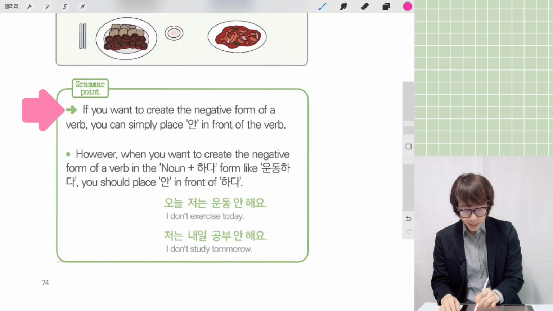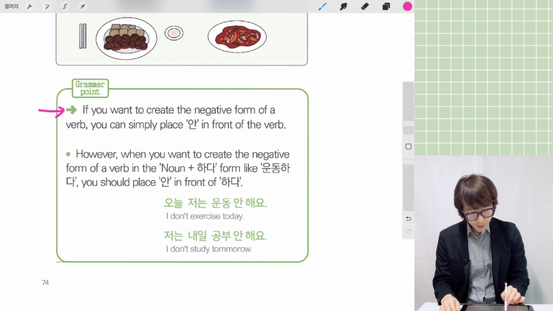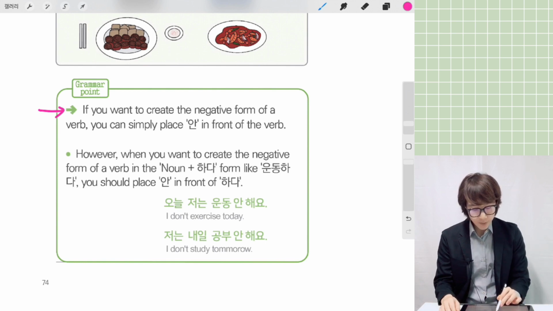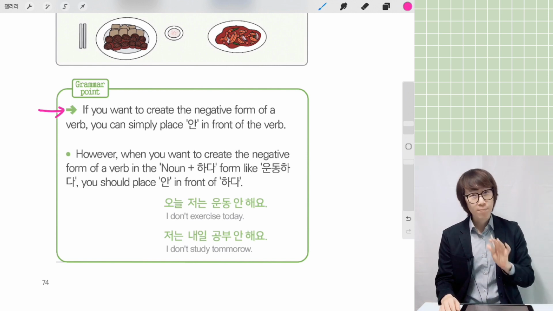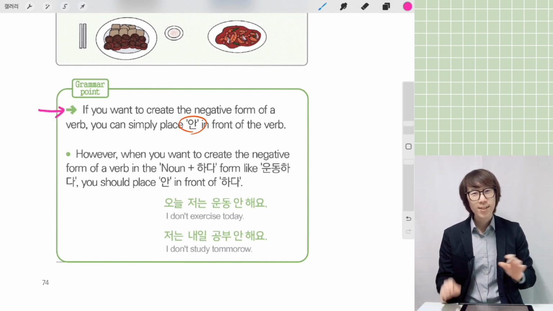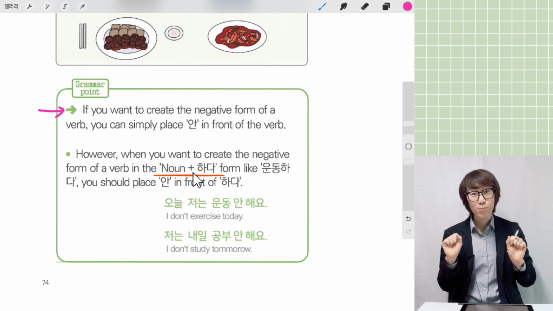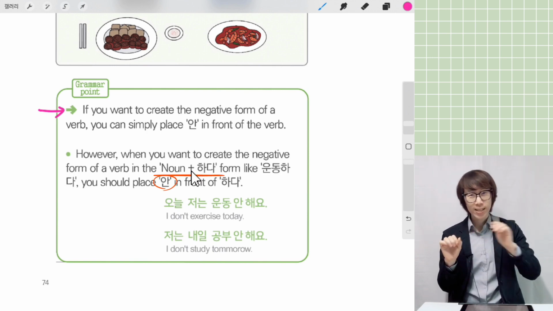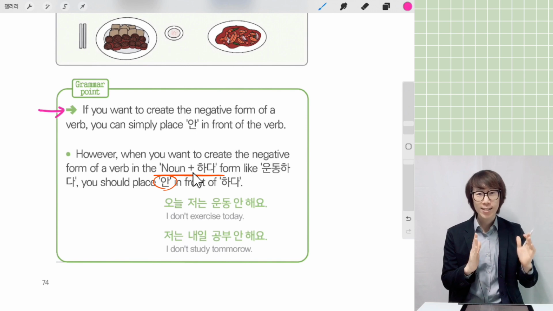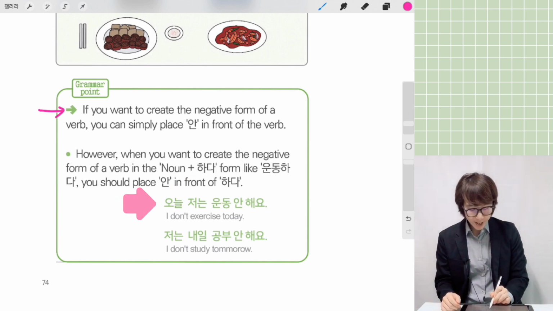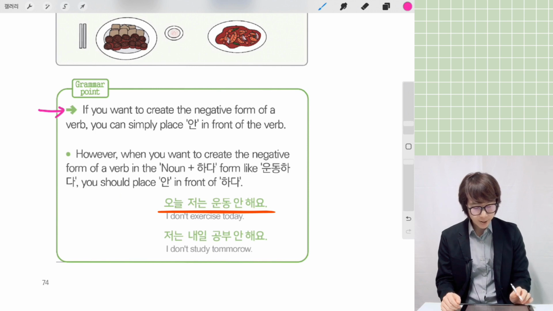Let's see. If you want to create the negative form of a verb, you can simply place 안 in front of the verb. However, when you want to create the negative form of a verb in the noun plus 하다 form, like 운동하다, you should place 안 in front of 다. So basically, we can put 안 before a verb, but a 하다 verb is noun plus 하다, so we have to put 안 between the noun and 하다. So noun plus 안 하다. Example, can you see here? 오늘 저는 운동 안 해요.